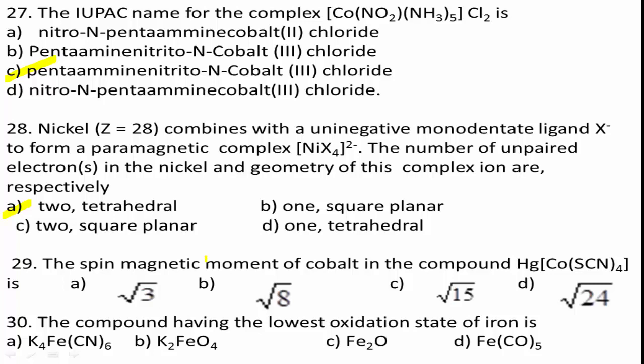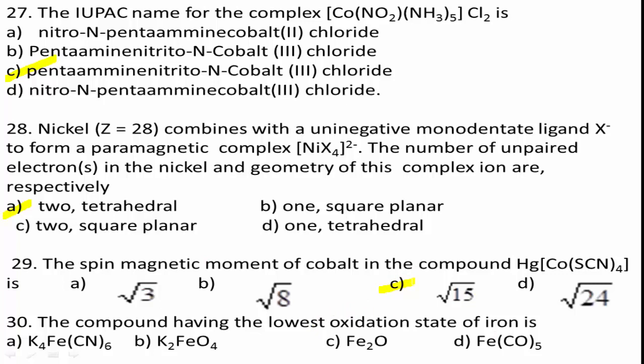Hence 3 unpaired electrons exist on Co2+, where Z equals 27, 3d7 4s2, where n equals 3. Magnetic moment is the square root of n(n+2), it becomes root of 3 into 3 plus 2, root of 15 Bohr magneton. Therefore the correct answer for the 29th question is root 15. Therefore C is the right answer.